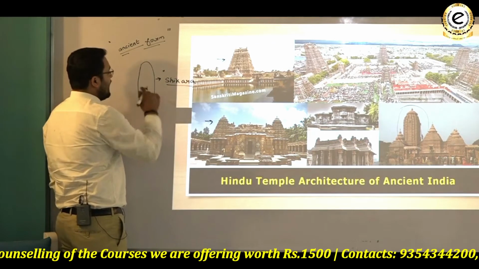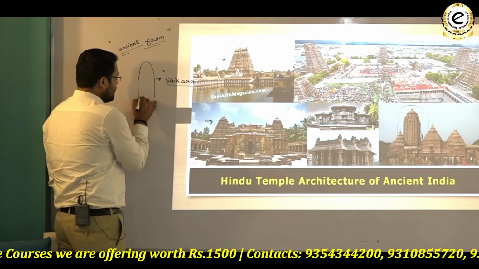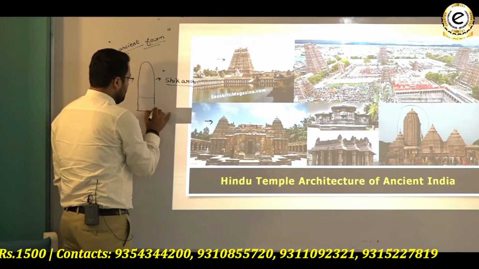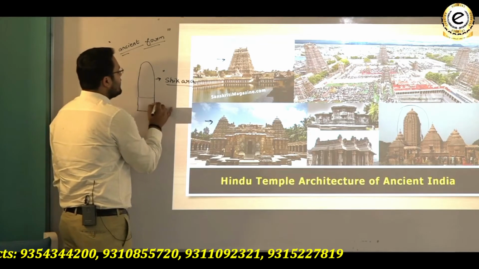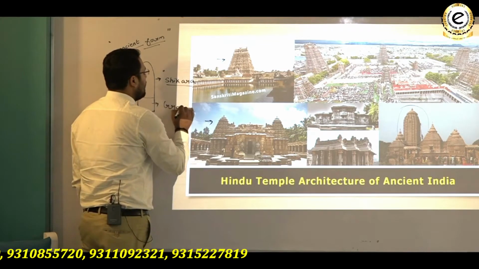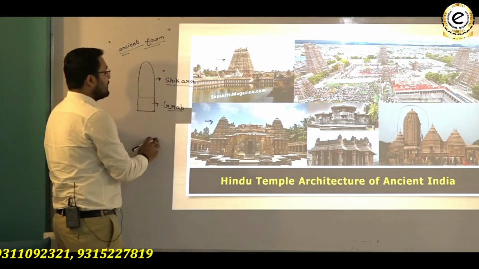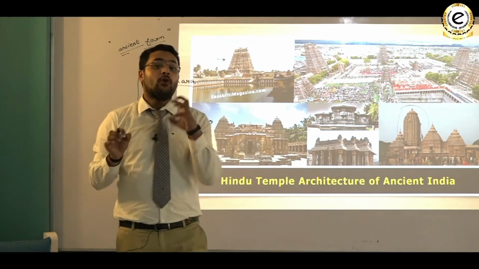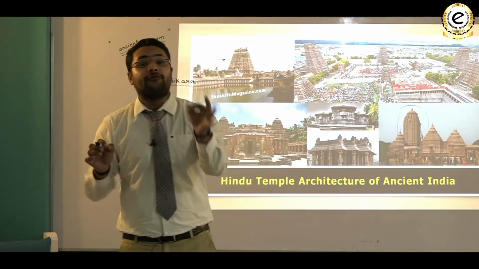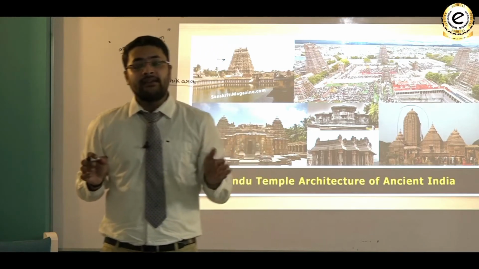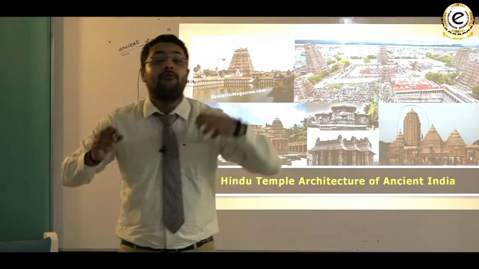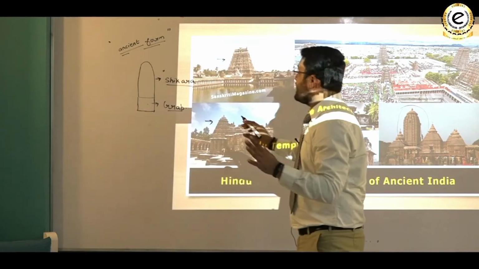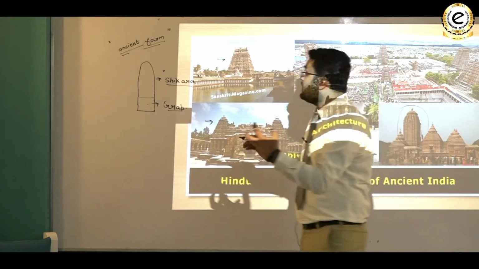See, this is the Shikara, a tower-like structure. Below the Shikara there will be a room, and this room is called Garbhagriha. The room called Garbhagriha used to be dedicated to the chief deity of that temple, which means the chief deity of that temple will reside, will live in that Garbhagriha. So these are the basic features which you are going to study with me.